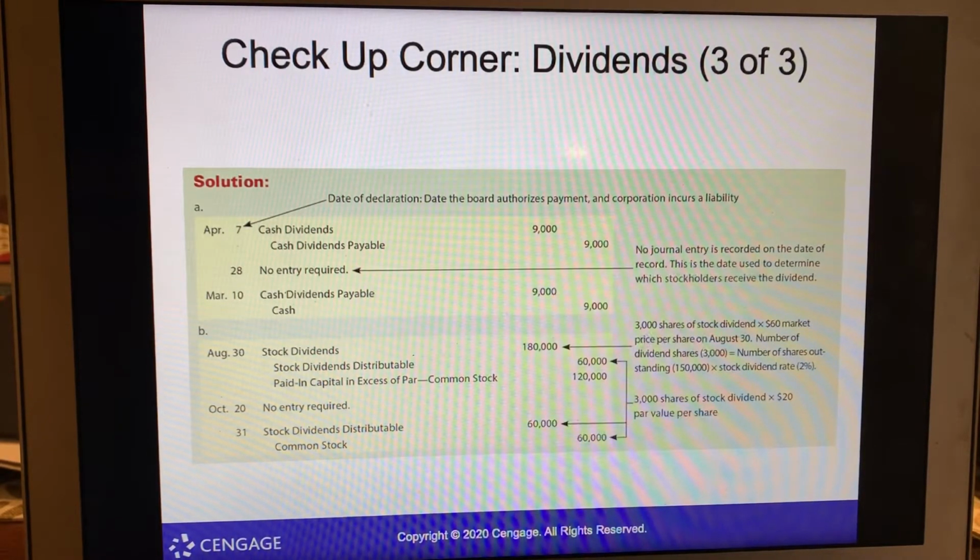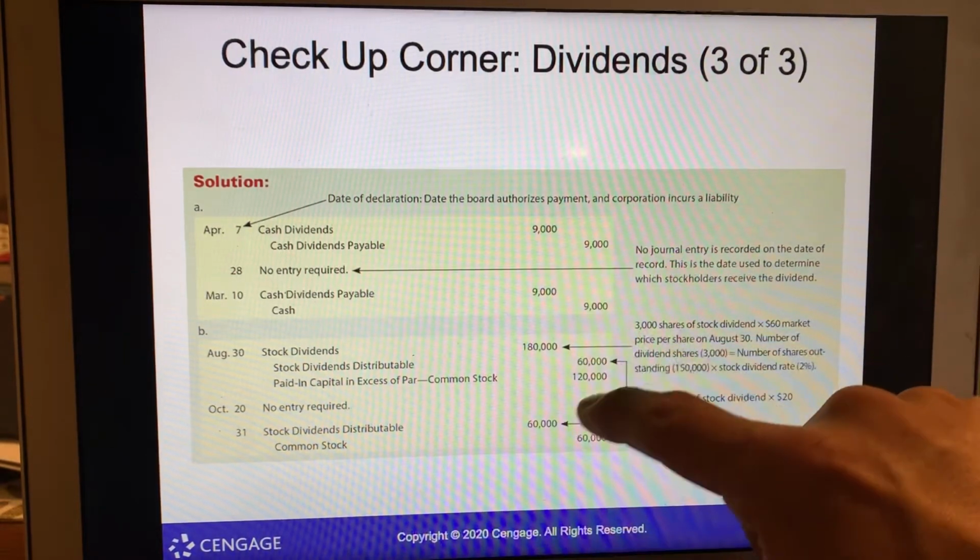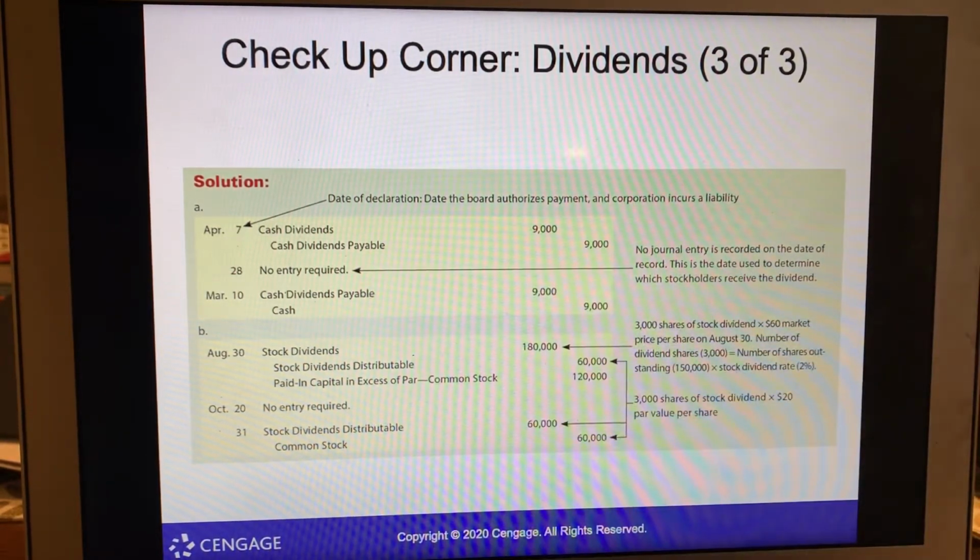August 30, 3,000 shares. So stock dividend of 180,000. Stock dividend is distributable, 60,000. Paid in cash in excess of par common stock is 120,000. And then there's no entry for the person who's going to receive it or the partners or shareholders. And then on August 31, stock dividend distributable, and that's right here that we're pulling out and paying. So common stock, 60,000.